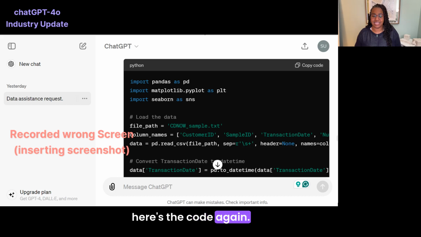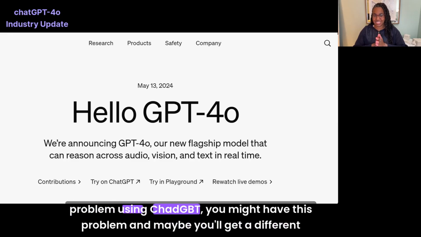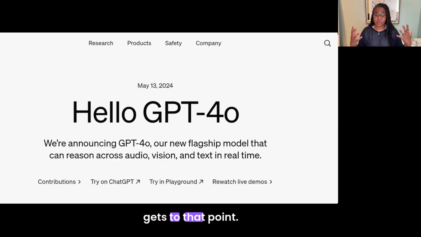Here's the code again. So as you can see, I'm gonna pause here because, to be honest, if I have this problem using ChatGPT, you might have this problem and maybe you'll get a different answer. Yes, we're gonna come back for another update and see when it kind of gets to that point.